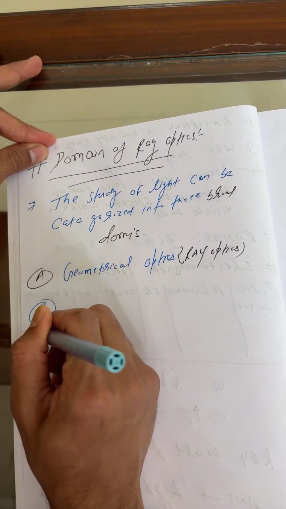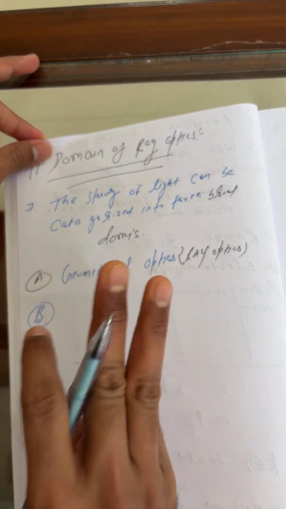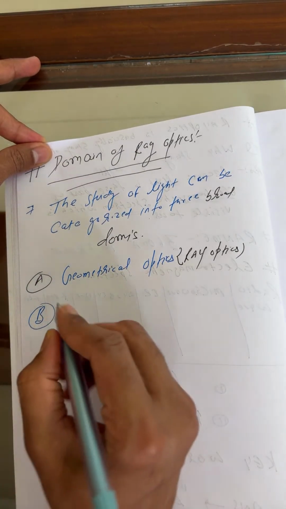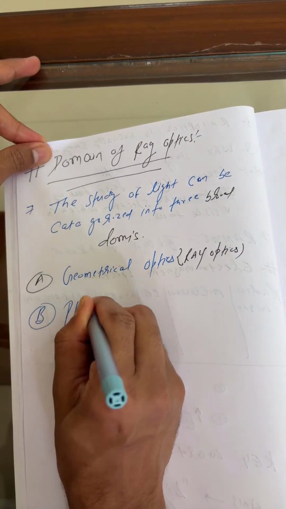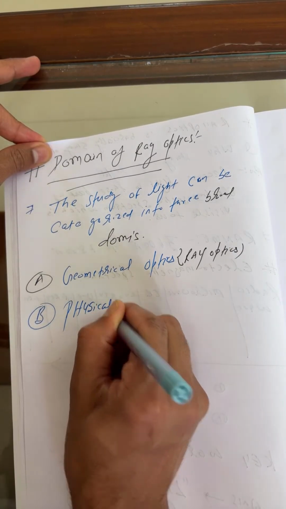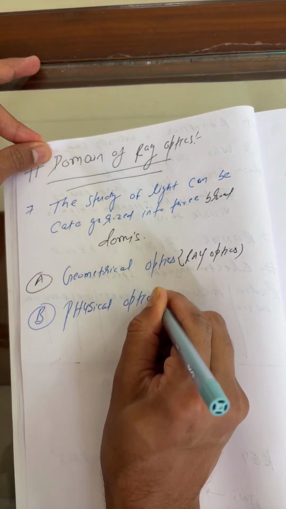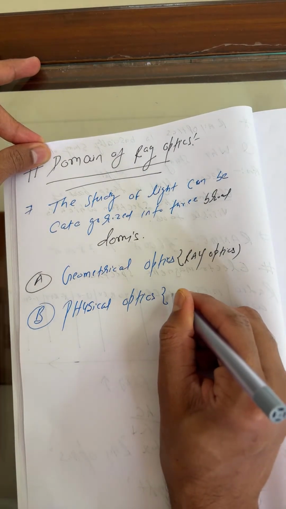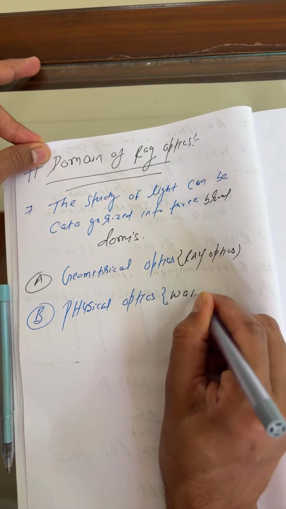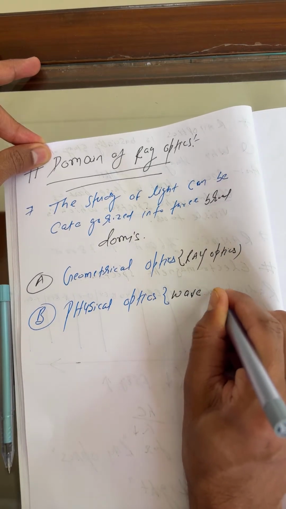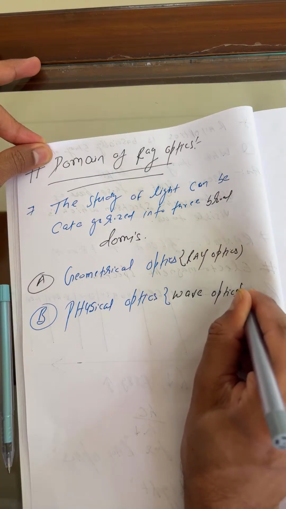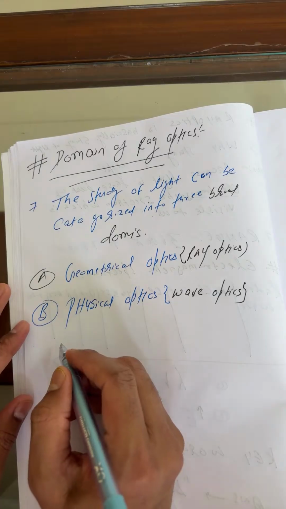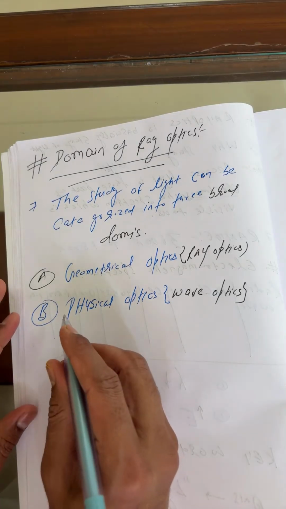I said the domain of ray optics is divided into three categories. This is geometrical optics. Second, you can say physical optics, or wave optics, which we will learn in 12th class. And the last one is quantum physics.